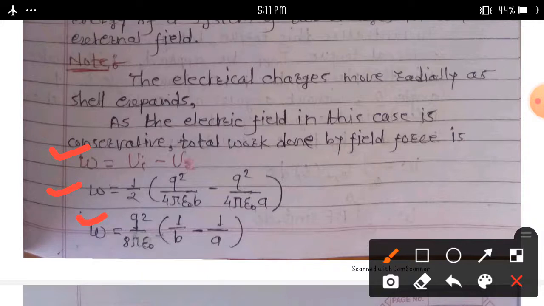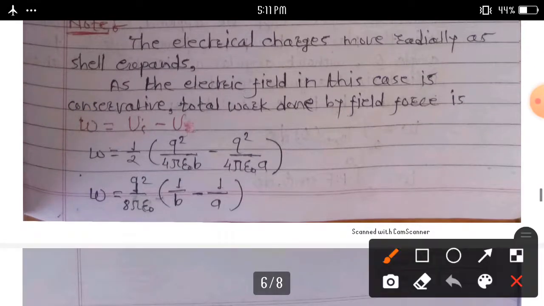Then W is equal to 1 upon 2 Q square upon 4 pi epsilon naught b minus Q square upon 4 pi epsilon naught a, whereby W is equal to Q square upon 4 pi epsilon naught into 1 upon b minus 1 upon a.